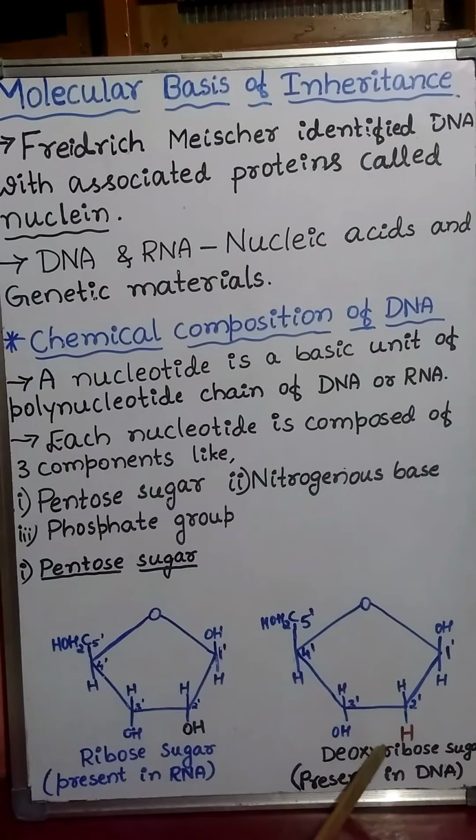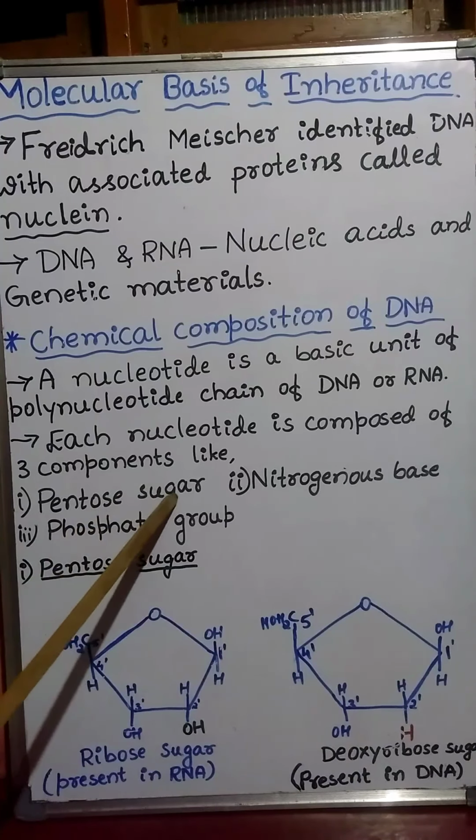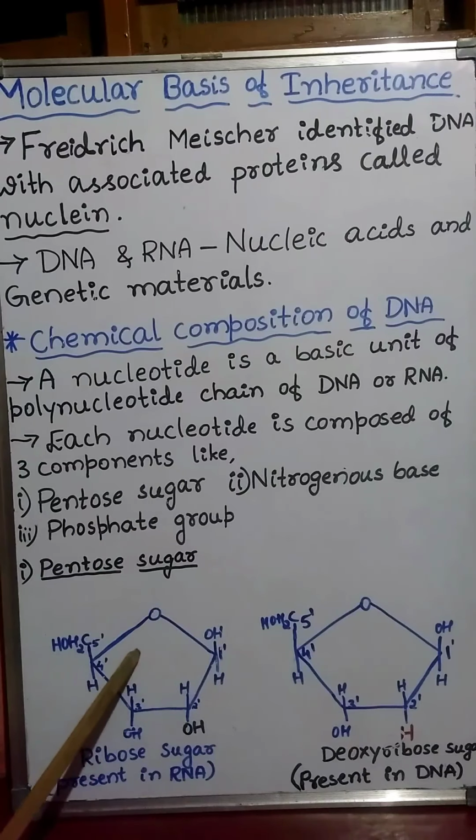That means oxygen is removed from the 2' carbon in deoxyribose sugar. Hence, the sugar present in the DNA is called deoxyribose sugar. This is about the pentose sugar component of the deoxyribonucleotide. Thank you.